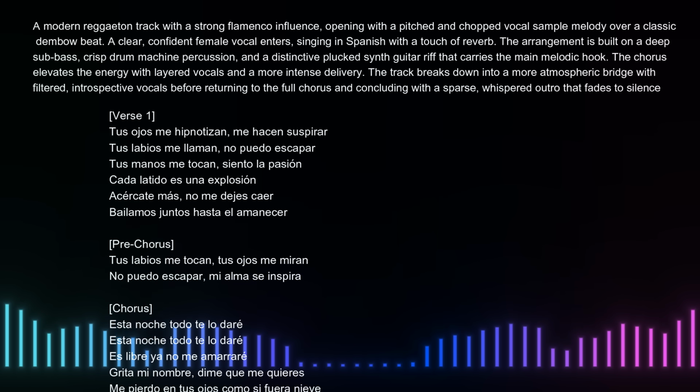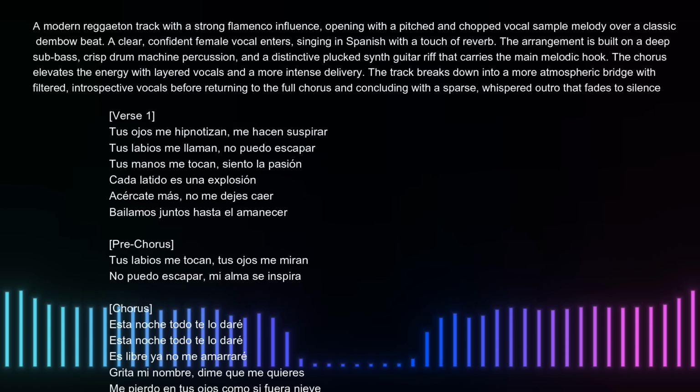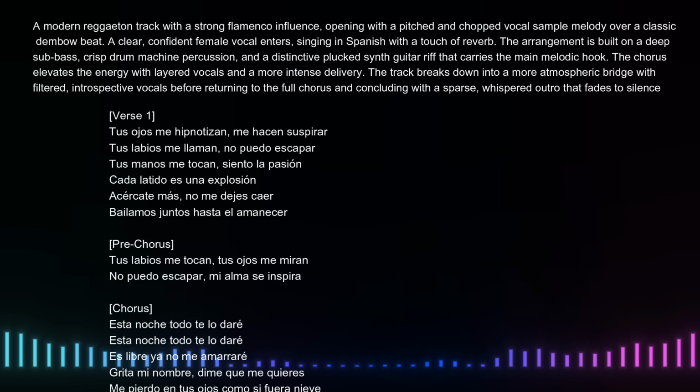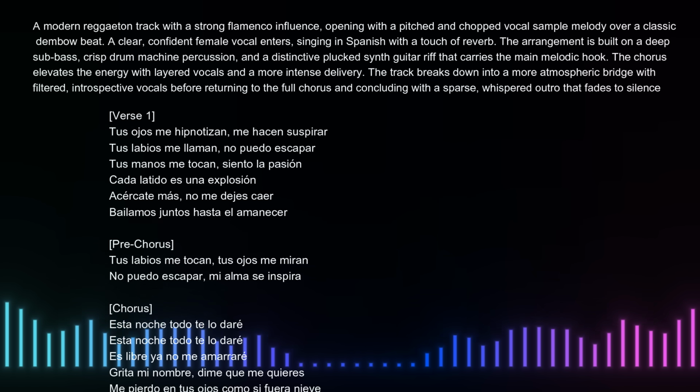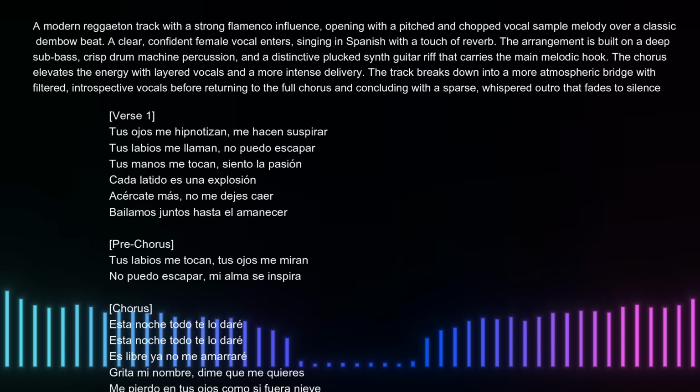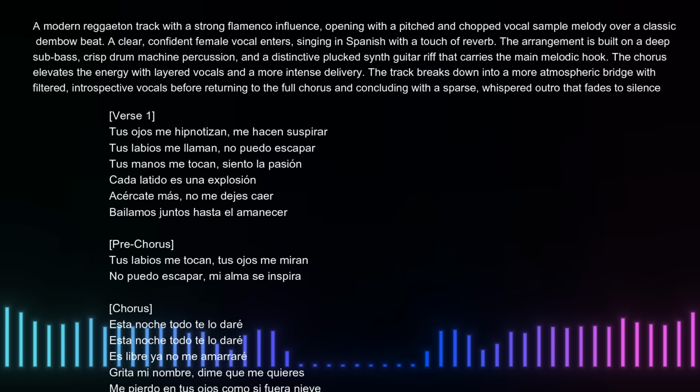Tus manos me tocan, siento la pasión. Cada latido es una explosión. Acércate, man, no me dejes caer. Bailamos juntos hasta el amanecer. Tus labios me tocan, tus ojos me miran. No puedo escapar, mi alma se inspira.